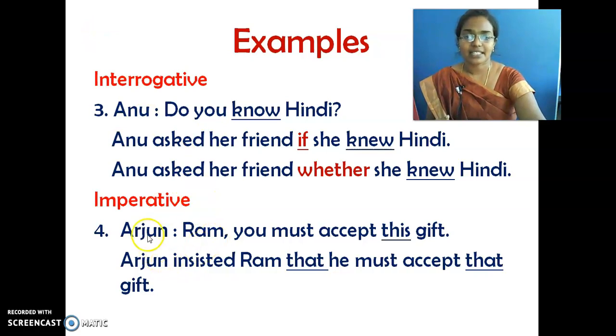This is imperative. It is like an order over here. Ram, you must accept this gift. Arjun insisted Ram that he must accept that gift. This is changed to that gift. Nearness of the object should be changed.